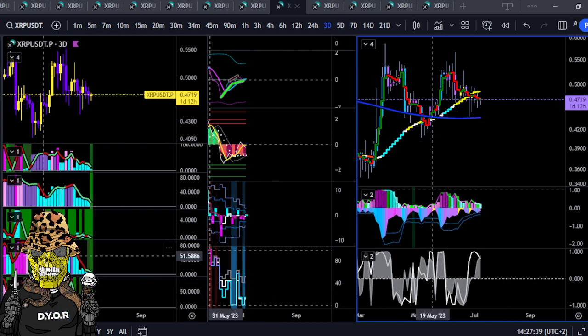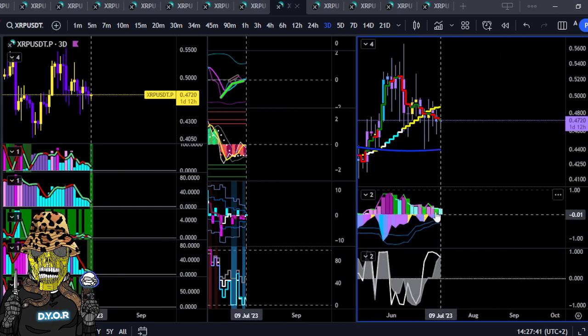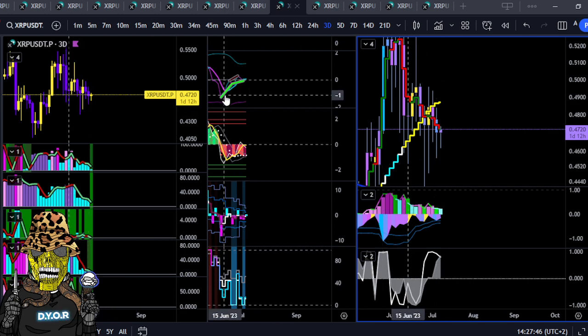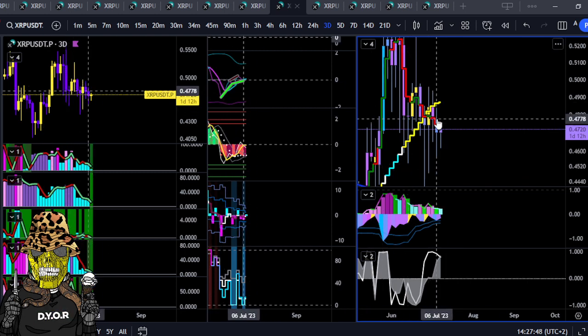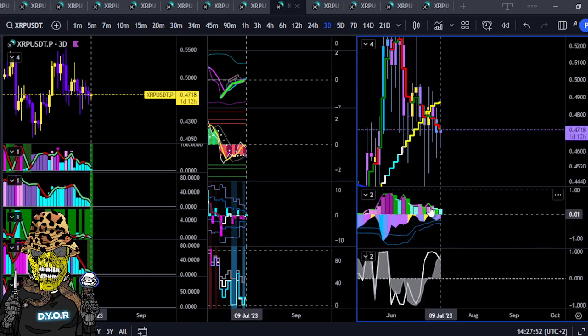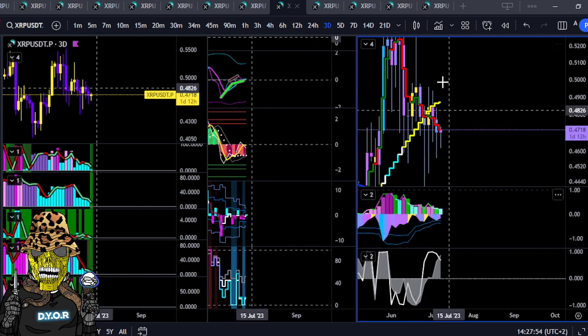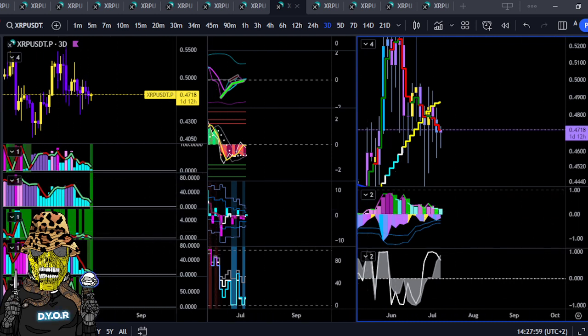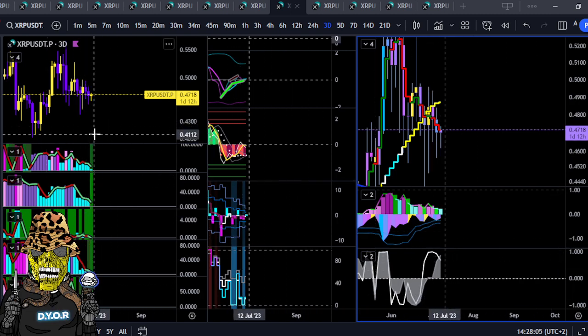So what we can see here on the 3 day is we're having contraction that was positively correlated, which is why these hidden bull divs haven't really had the legs. It's just been keeping it sideways because it hasn't had the opportunity to pump yet. So we're going to wait for the 3-day more than likely to give us a signal of what's going on. And as you can see here, there's a 3-day flash, okay, which means that these guys are a little stronger.